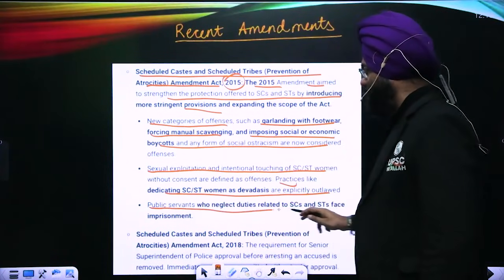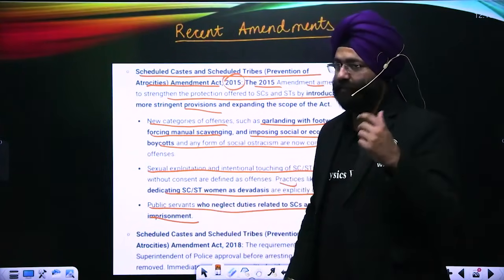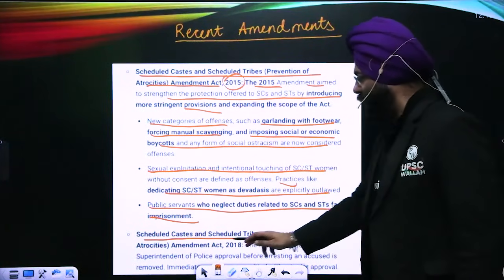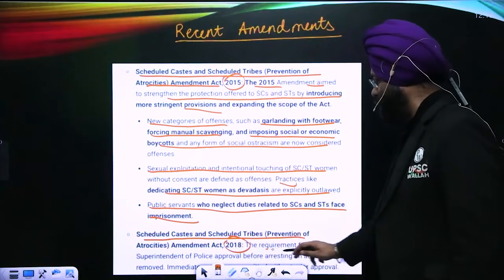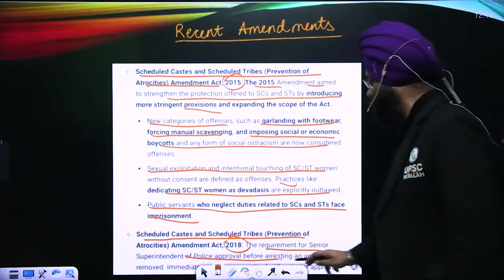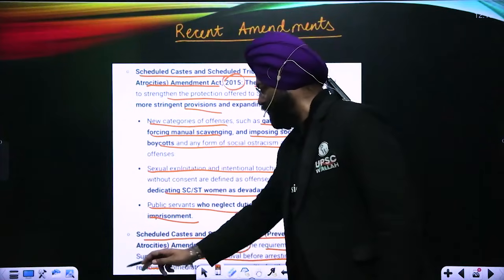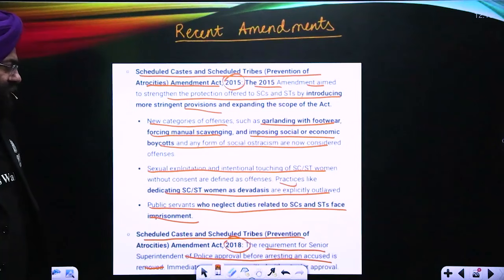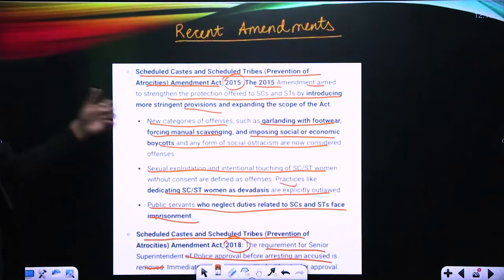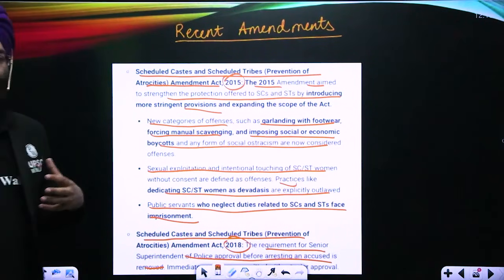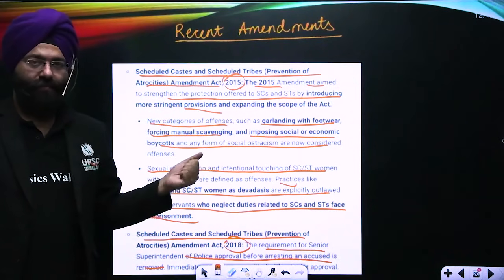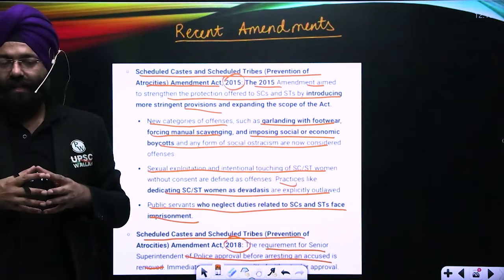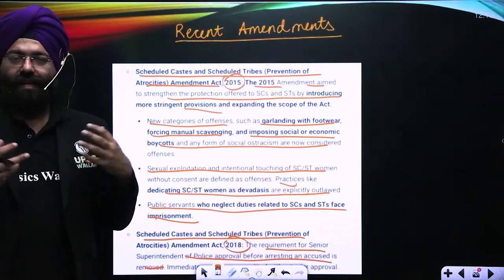Public servants who neglect duties related to the SC, ST can also face imprisonment. Similarly, we had a further amendment. The SC, ST Act of 2018 required the senior superintendent of police's approval before arresting an accused in case of the offense that is committed. So we realize that this is again a way we see a strengthening of a particular law has been done through repeated time, which is basically aiming at a scenario where the SC, ST have a protection because of the law that aids them or helps them.